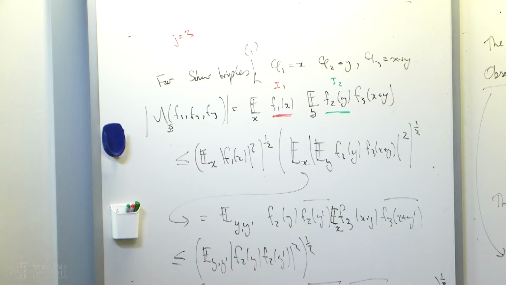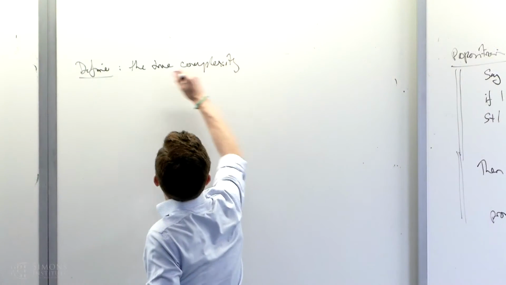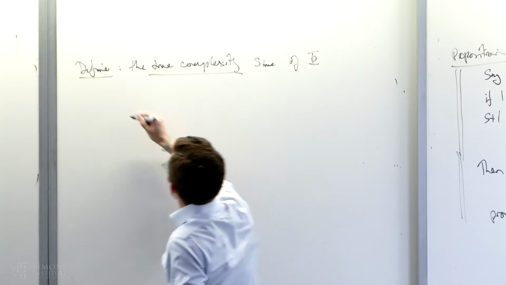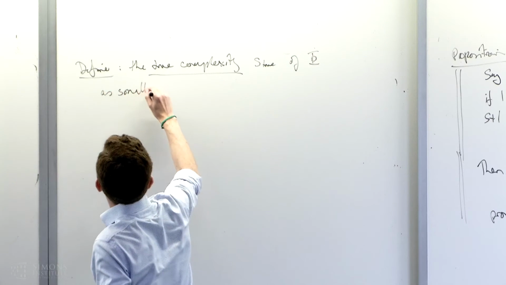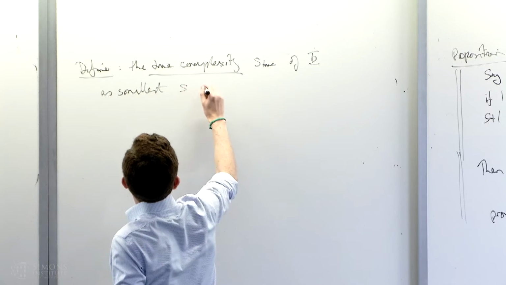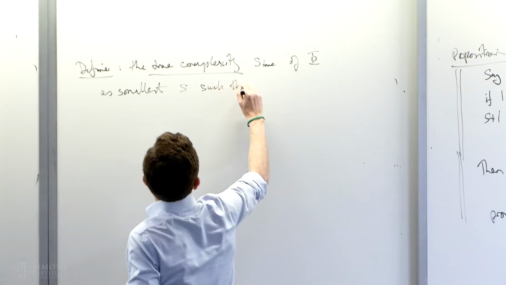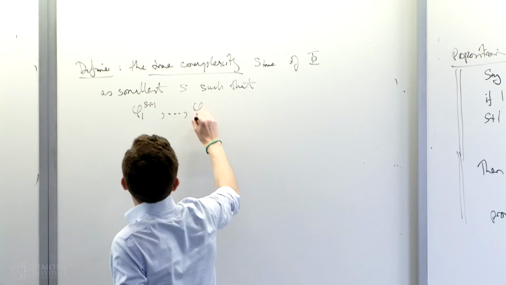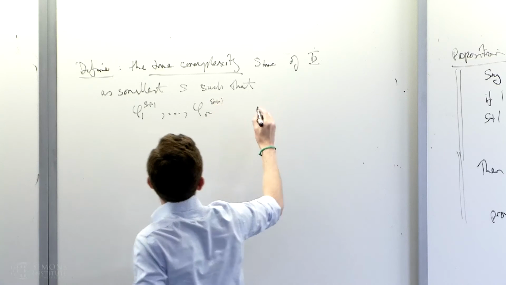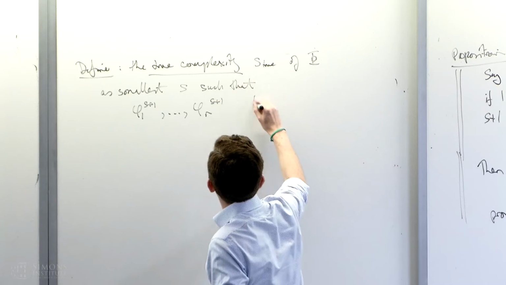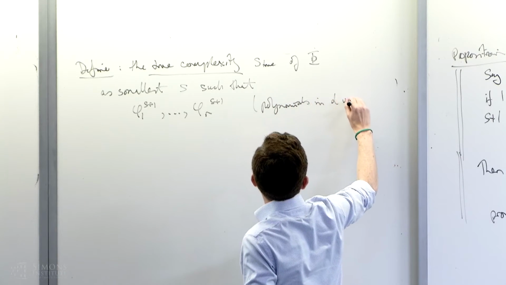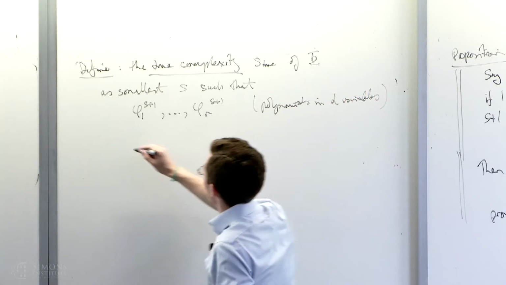OK, so you could define the true complexity. Let's call it S true of my system phi as the smallest s such that phi 1 to the s plus 1 up to phi r to the s plus 1, which are polynomials in variables, are linearly independent.